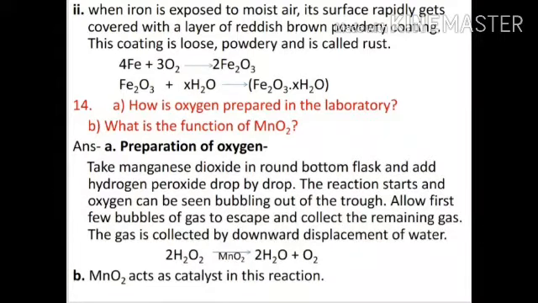Next, question number 14. A. How is oxygen prepared in a laboratory? Number B. What is the function of MnO2?